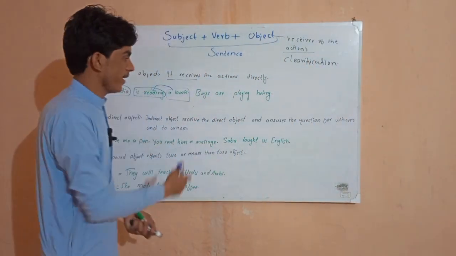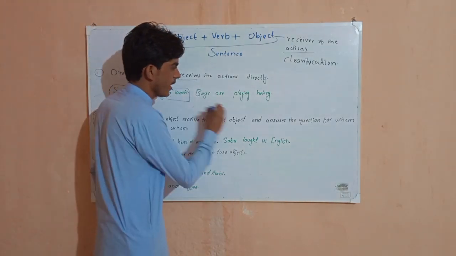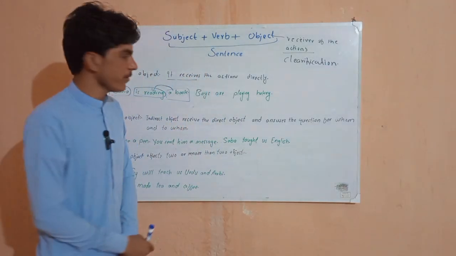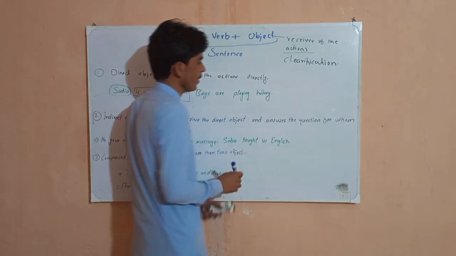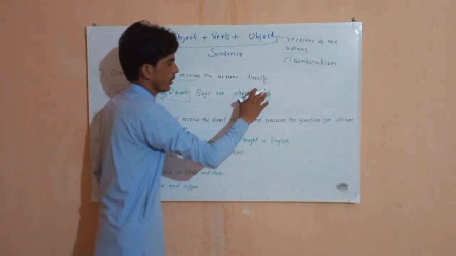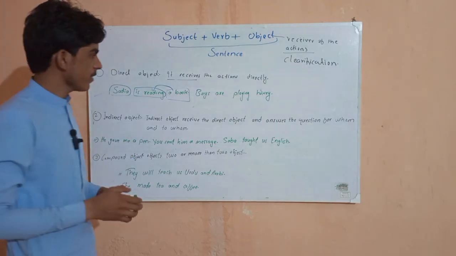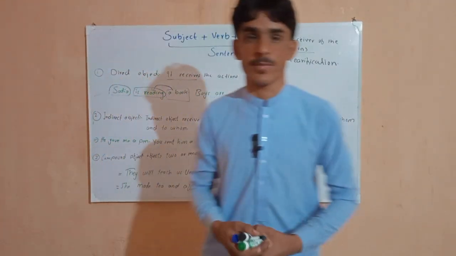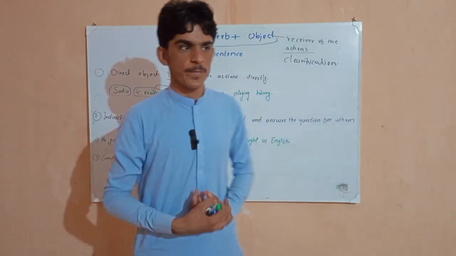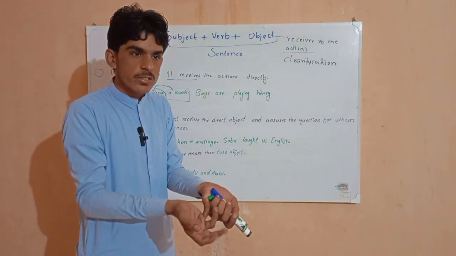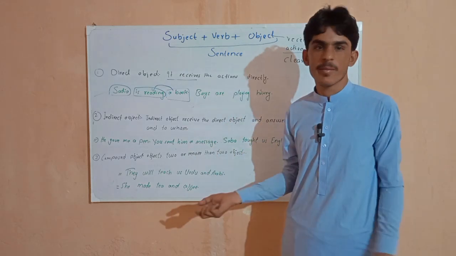Let's know what is direct object and what is indirect object. So boys are playing. Okay, boys are playing. Here you should tell me where is our subject. So we are talking about what here. Again we know that subject means doer, काम करने वाले को कहते हैं या जिसके बारे में बात की जा रही हो, वो हो गया हमारा subject.